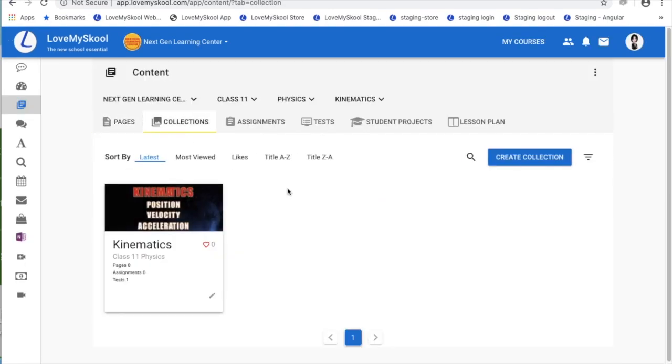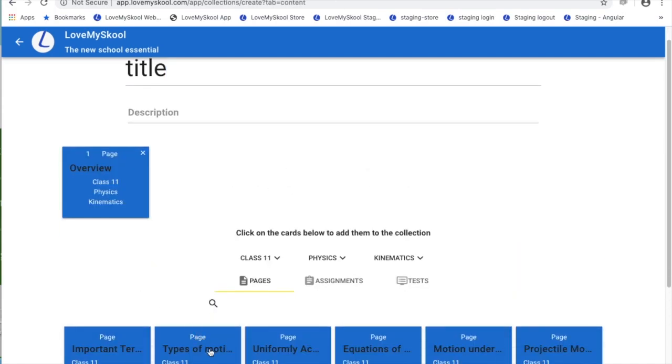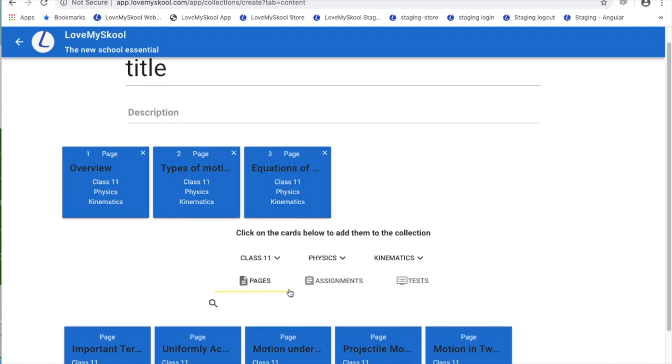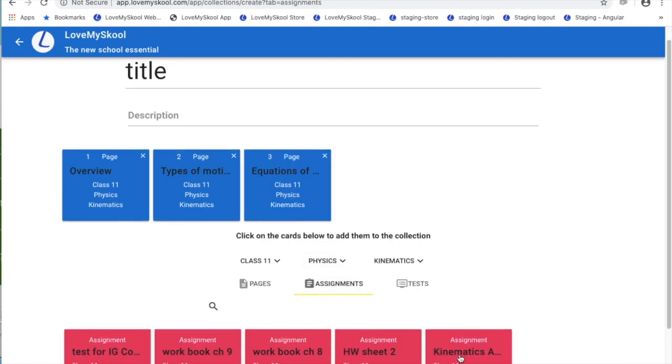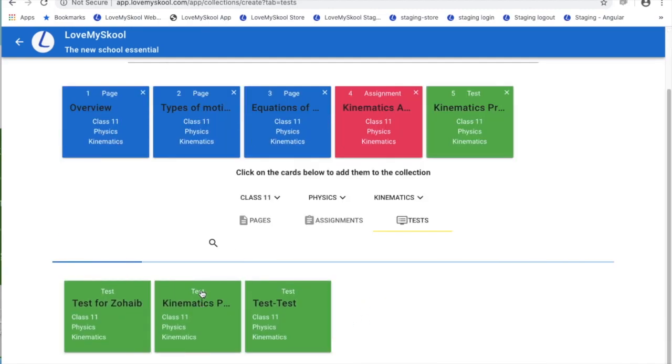Now what are collections? Collections are a collection of pages, assignments and tests that you have already created in the system, and the advantage of creating a collection is you can then sequence them as you want. So if I want to create a collection, I simply put a title to the collection and I can start selecting pages, and I can just click them to add into my collection. I can even select assignments to add, and similarly I can also select a practice test to add here.